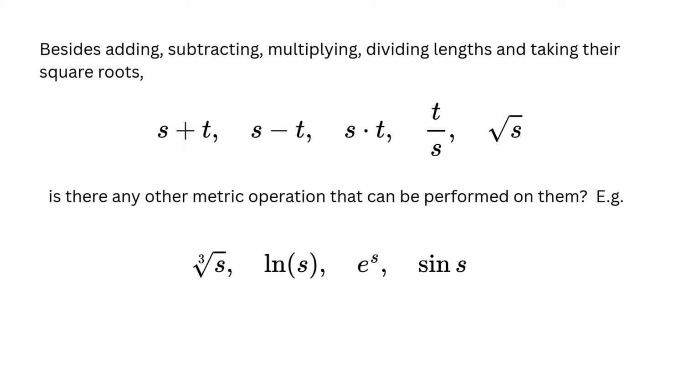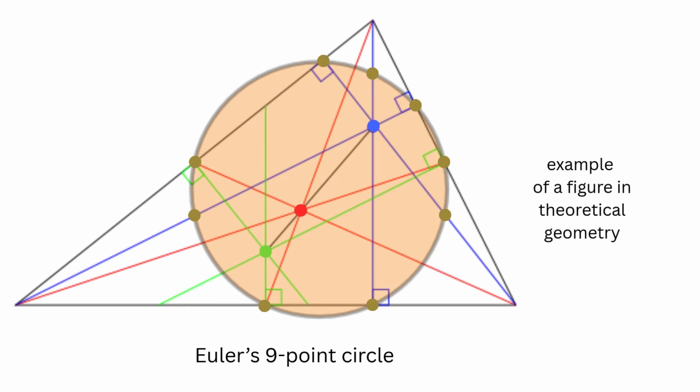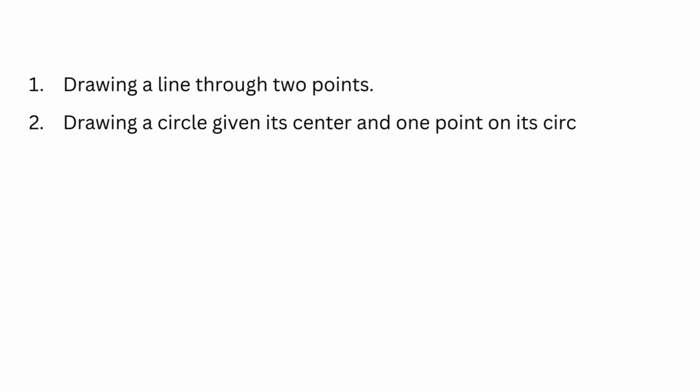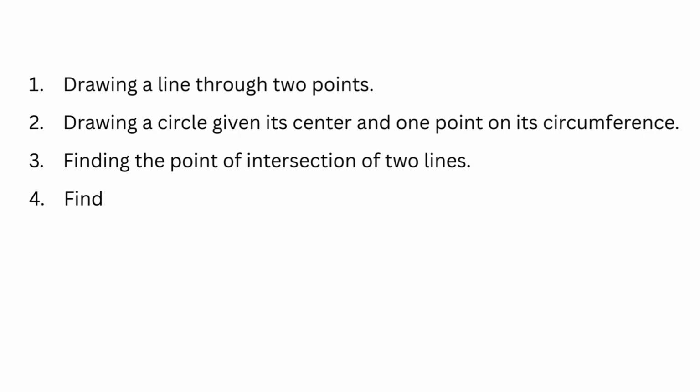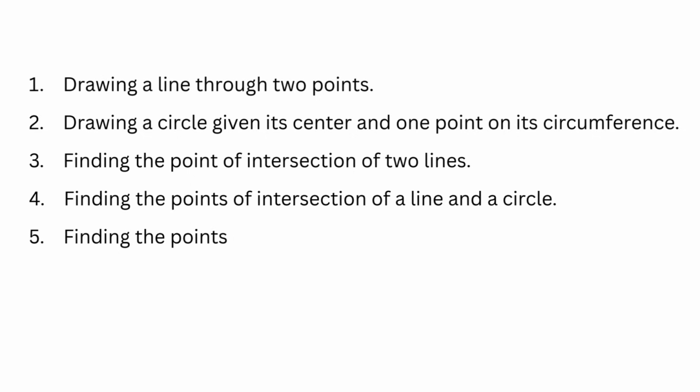Now the question is if there are any other metric relations between lengths which can be constructed. The answer is no. Here is an explanation why. In theoretical geometry, the construction of any figure is a sequence of the following 5 fundamental steps. 1. Drawing a line through 2 points. 2. Drawing a circle given its center and 1 point on its circumference. 3. Finding the point of intersection of 2 lines. 4. Finding the points of intersection of a line and a circle. 5. Finding the points of intersection of 2 circles.